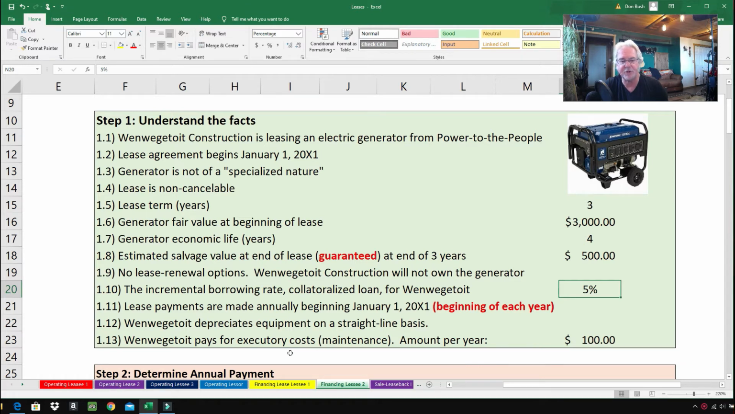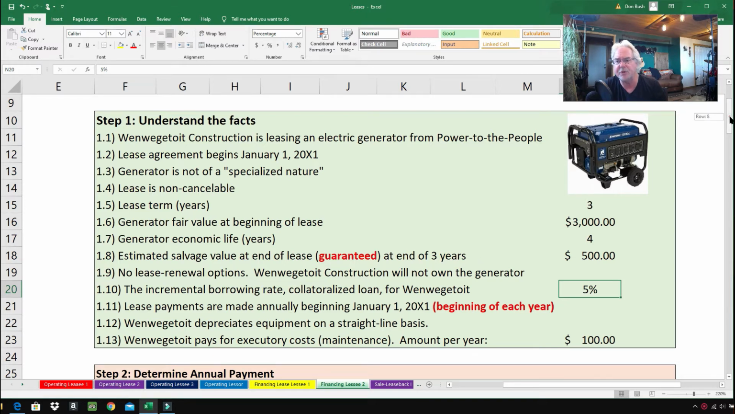What are some other executory costs? Do you remember? How about taxes or insurance? We've got maintenance here. The amount is $100. So When We Get To Construction is adding on another $100 to their lease payment to pay for maintenance. Apparently, Power to the People wants to handle the maintenance and make sure that generator stays in good condition.